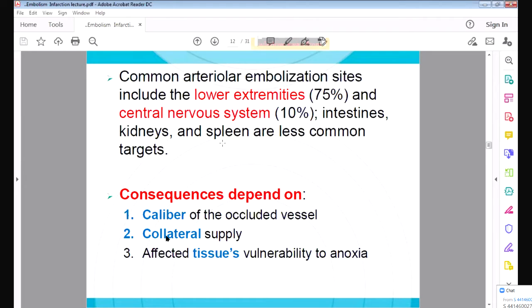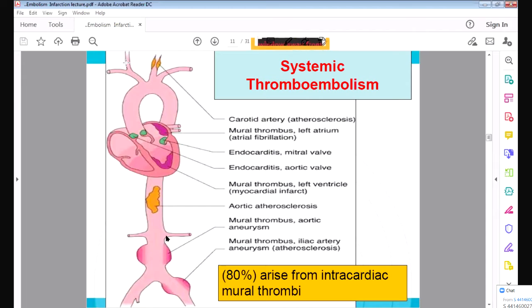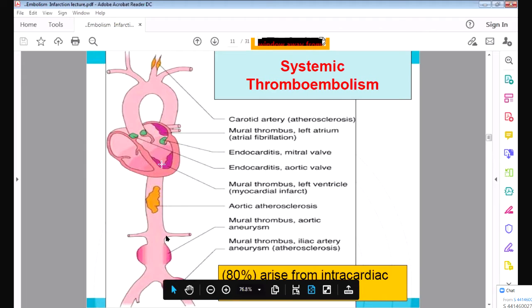Then secondly, it can also go from the heart to the brain and obstruct the blood supply to the brain. Okay, it can also go to various organs like the liver and the kidney, because this embolism will go to the kidney and the liver, and it will obstruct the blood supply to them.